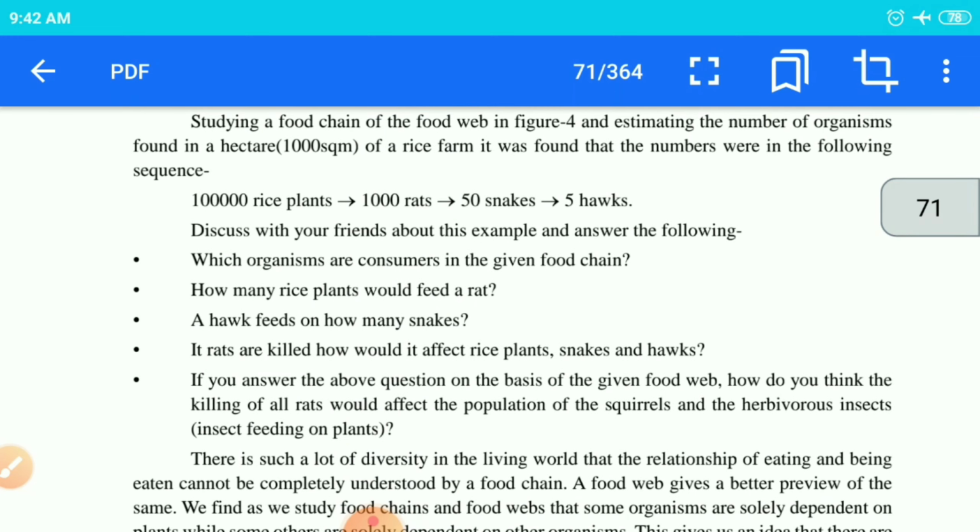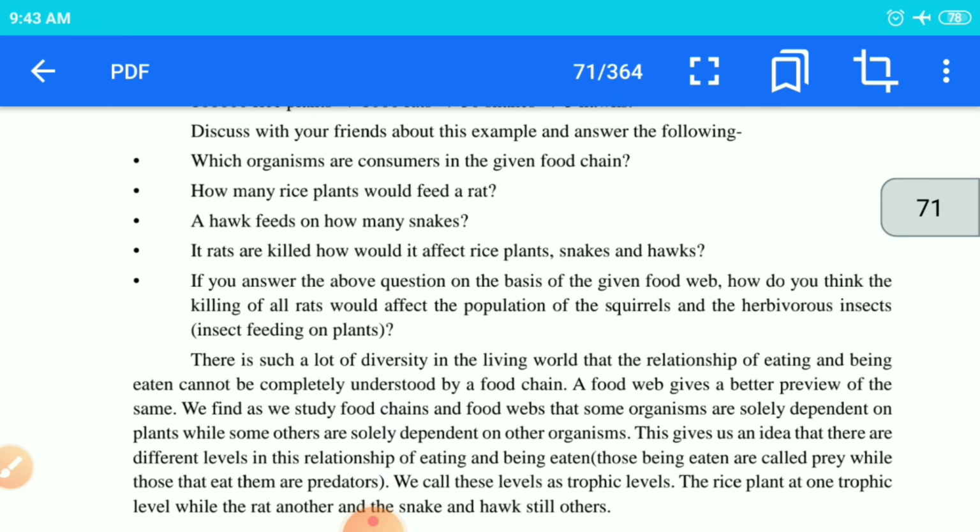Here, say children, suppose 1 lakh rice plants are there, so they are going to feed 1000 rats, and from those 1000 rats they are going to feed 50 snakes, and those 50 snakes are going to feed 50 hogs. So you can come to know how a food chain works and how they are correlated with each other. One organism is fed by another organism, and so on it continues.